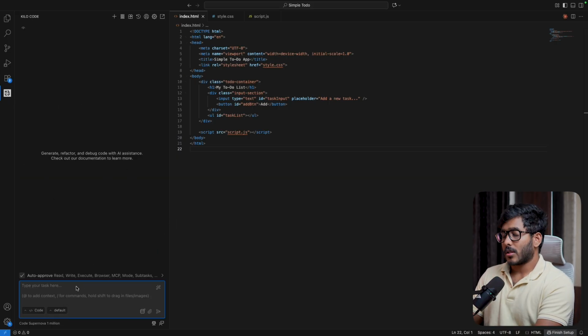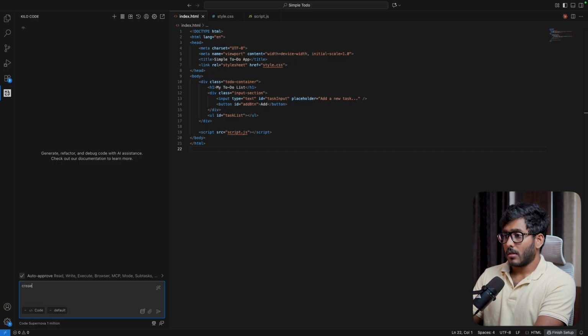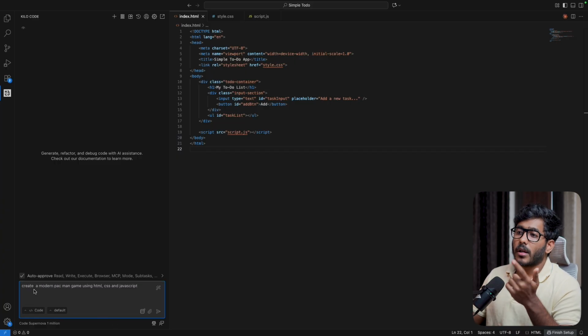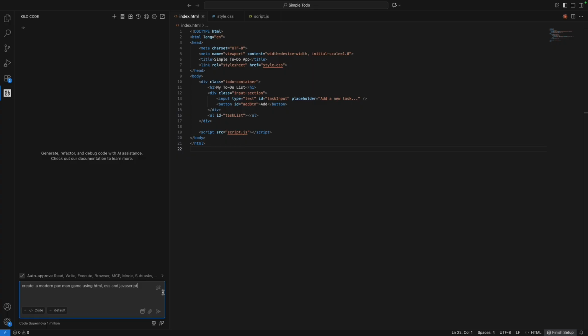So here, let's try to create a simple Pac-Man game. Okay. All right. So here is my prompt: create a modern Pac-Man game using HTML, CSS, and JavaScript. Now we have certain features in certain AI development tools that will enhance the prompt that we give.